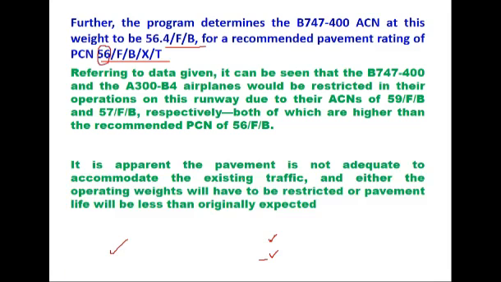Now it is apparent that the pavement is not adequate to accommodate the existing traffic, and either the operating weights will have to be restricted or pavement life will have to be reduced, or you can redesign the pavement. You can redesign the pavement by providing certain overlay on this so that its PCN increases to 59. Now similar to this, you can take the same example with rigid pavement. The steps are same, only difference would be that the code here will be R in place of this F, and this will also change according to the pavement condition and the aircraft condition.